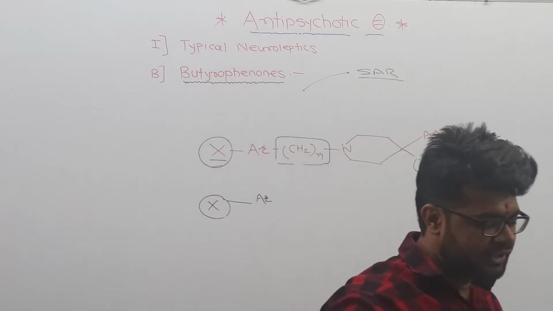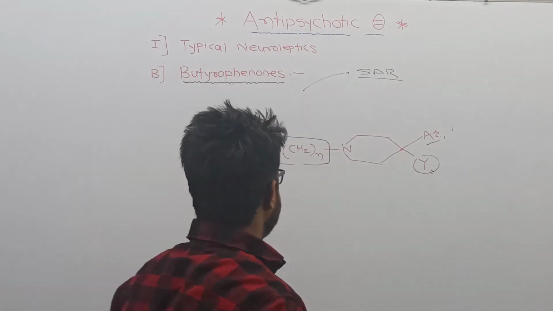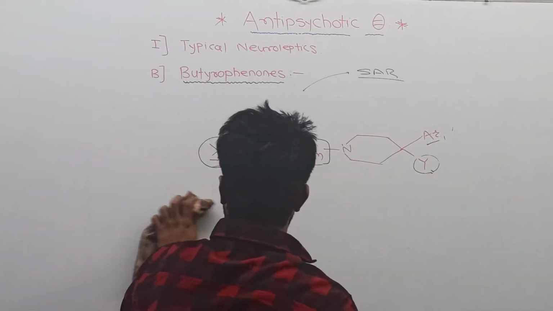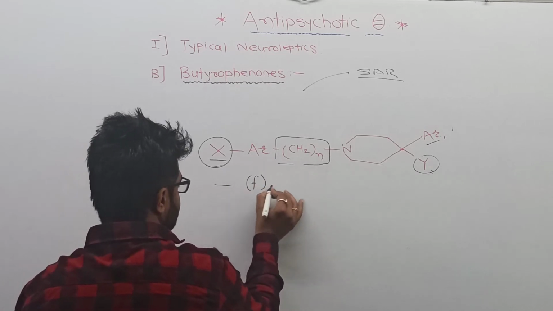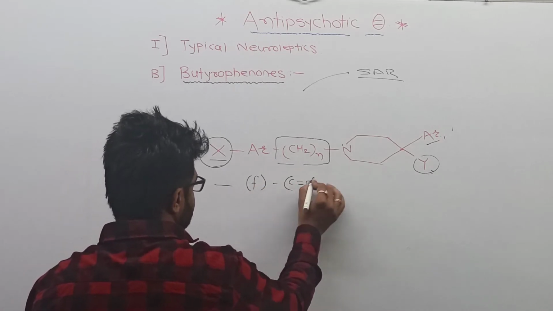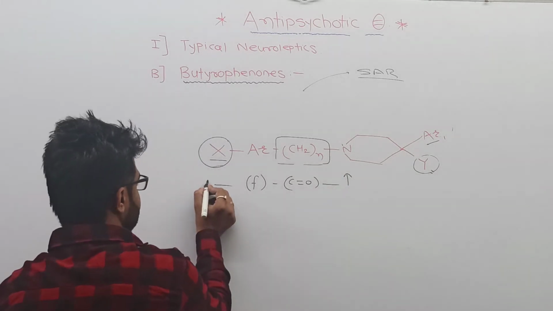So importantly, there is the presence of X. X here is the presence of fluorine or a carbonyl group, which may increase the activity of the ring. This is the first point.